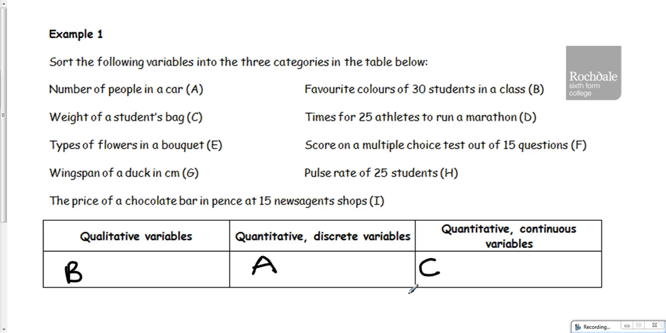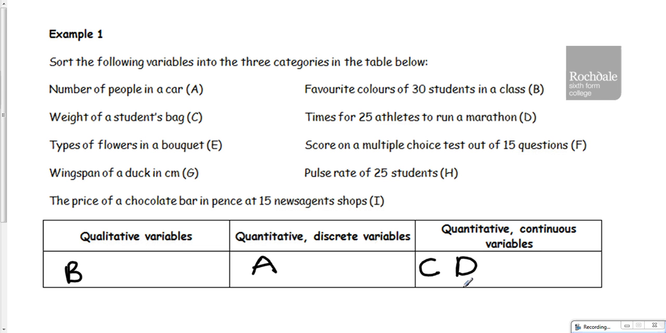Times for 25 athletes to run a marathon. Well, time is also a continuous variable. You could go to a number of decimal places and it would be possible to get any of those times to any number of decimal places. So D would go there too.